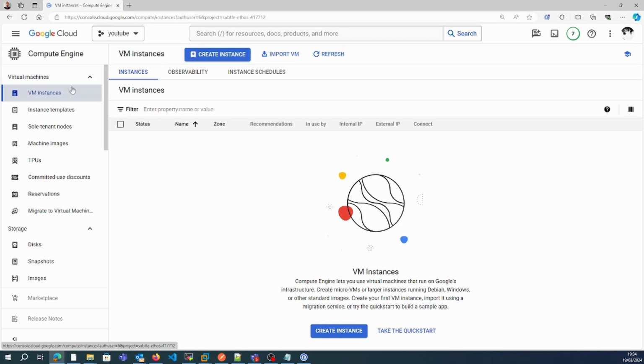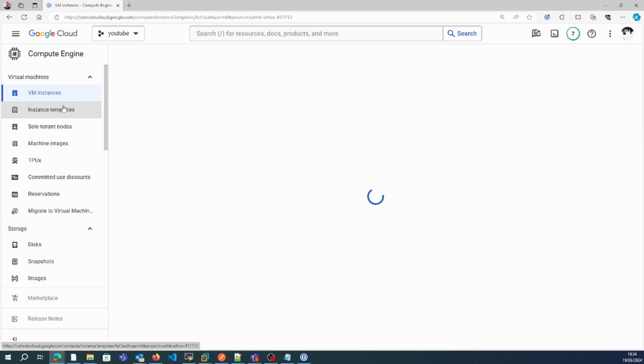Hi. So in the previous video we saw the benefit of startup scripts and how we were able to save time. In the same scenario, GCP provides a feature called instance template.